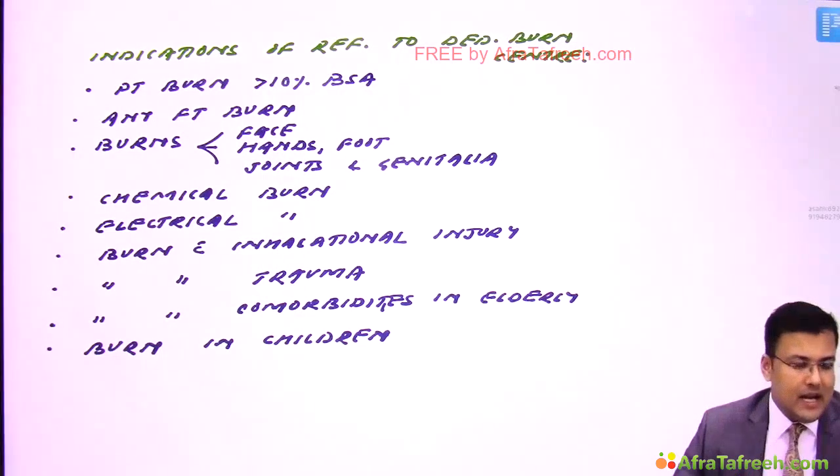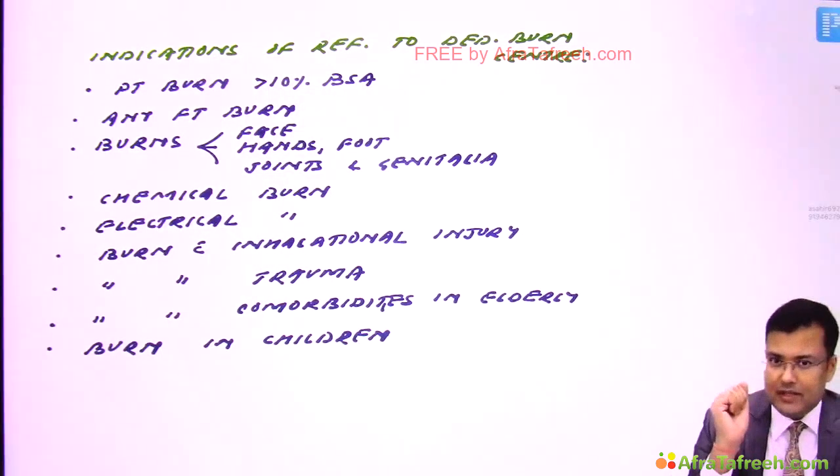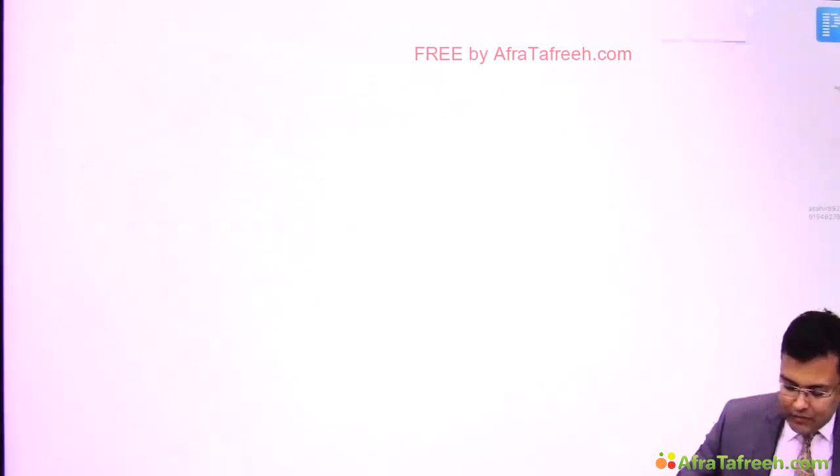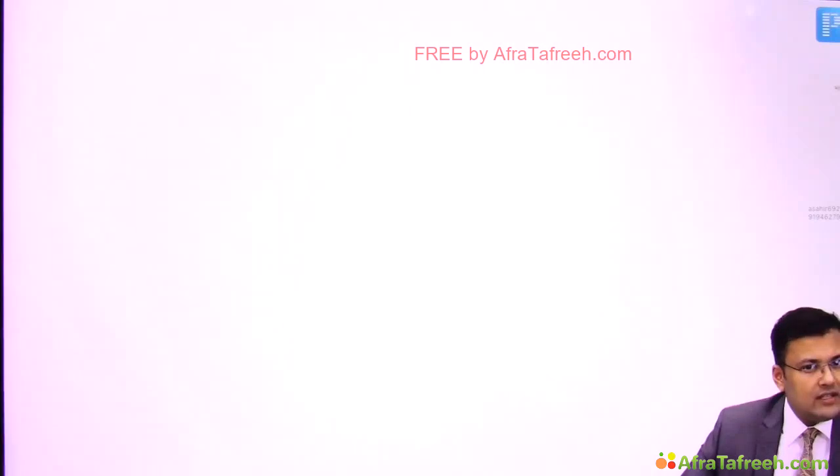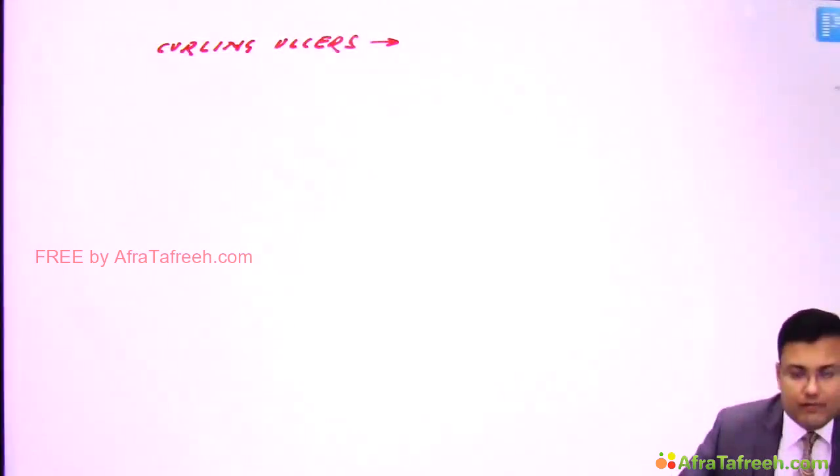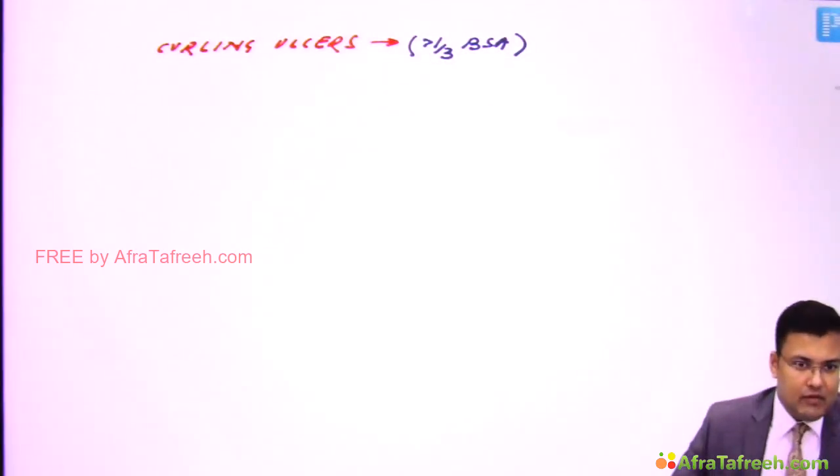We discussed many times that there are stress ulcers in the patients of head injury and in patients of burns. What is the name of those stress ulcers? One is Cushing ulcer and one is Curling ulcer. Which one is seen in burns? In burns we see Curling ulcers. In all patients you are not going to find Curling ulcers. If the burn is involving more than one third of body surface area, there is Curling ulcer.